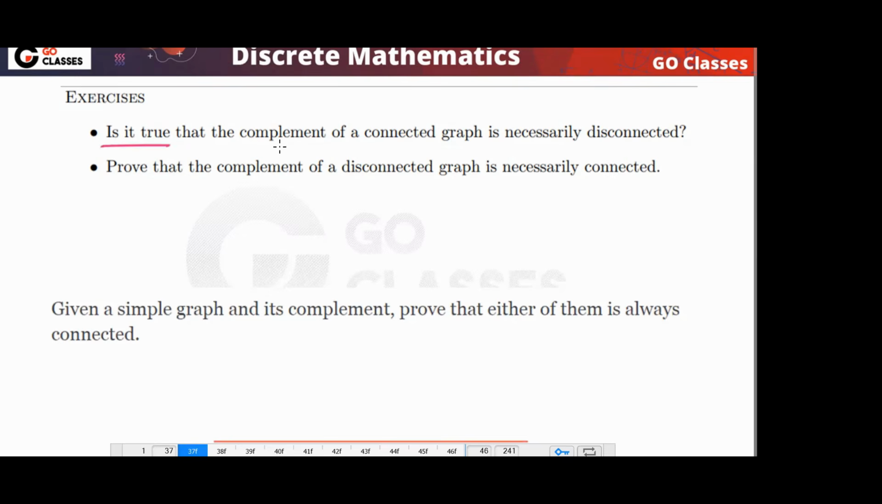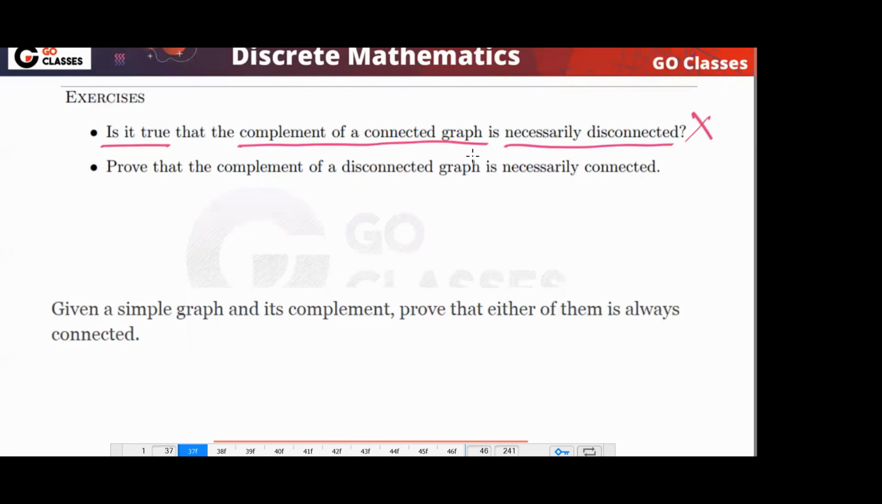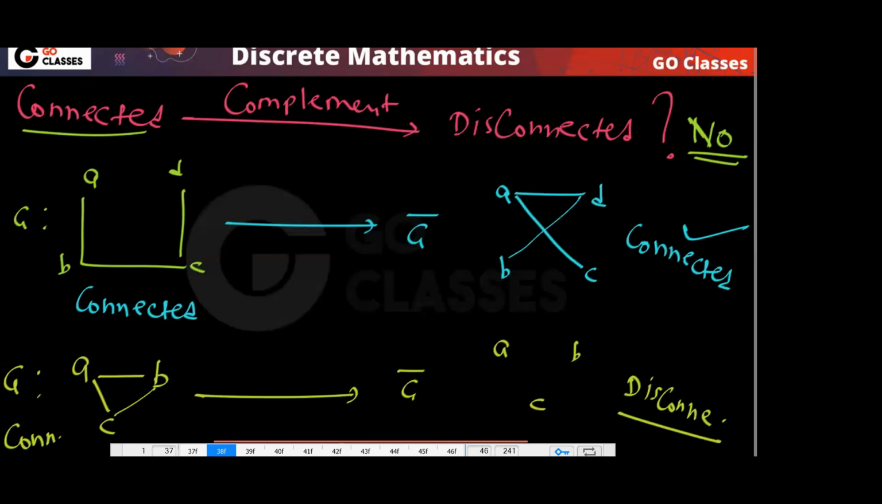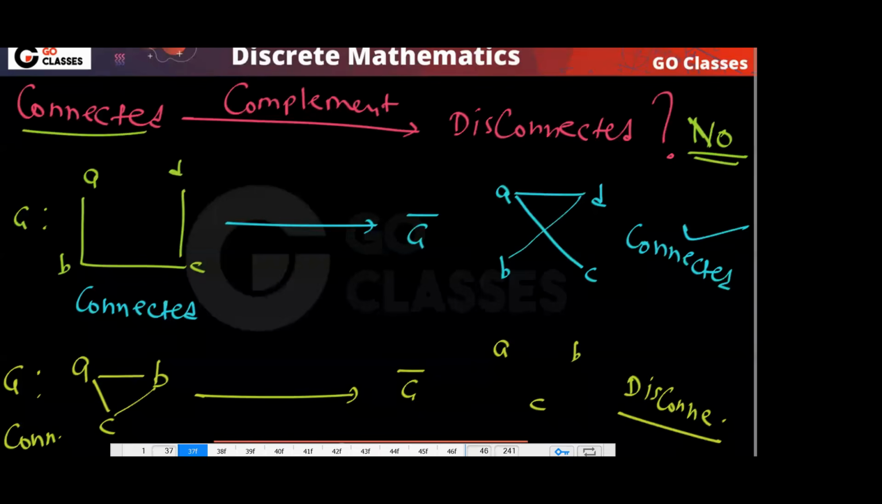First of all, is it true that the complement of a connected graph is necessarily disconnected? This statement is false. We have already seen a connected graph whose complement is not disconnected. So for a connected graph, the complement can be connected or disconnected. Now we have to prove that the complement of a disconnected graph is necessarily connected.